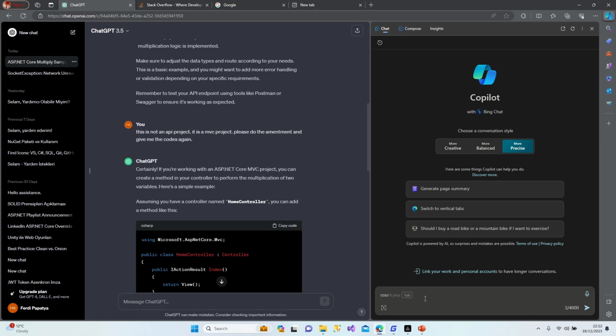I am using ASP.NET Core and I would like to create an action filter to prevent errors.